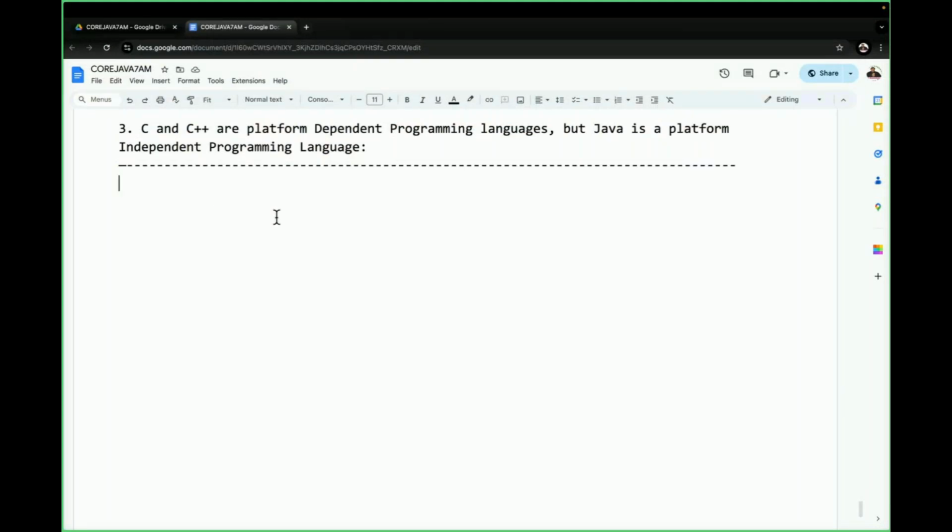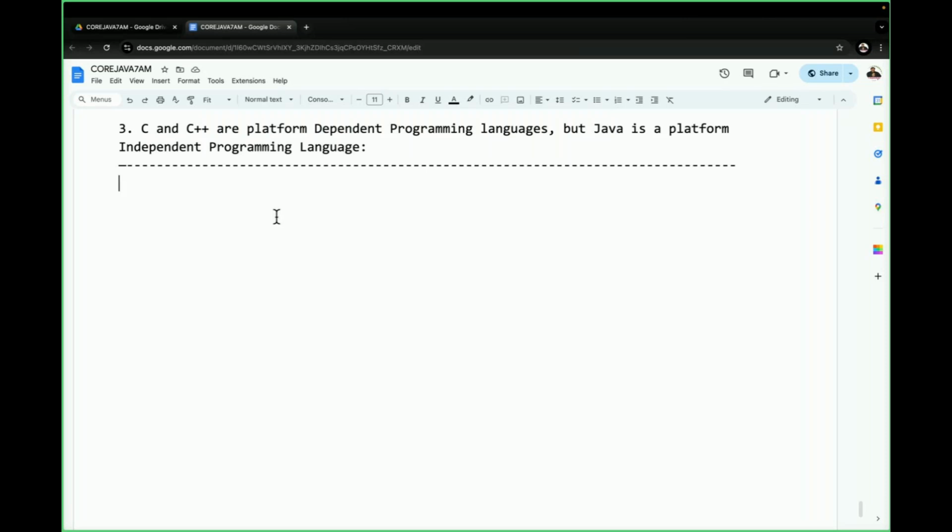Now the point is what? Before starting, C, C++ and Java: platform dependent or platform independent? Before that, first of all, tell me when a programming language is a platform dependent programming language and when a programming language is a platform independent programming language. That we have to understand. Very clear, no confusion. Straightforward information.